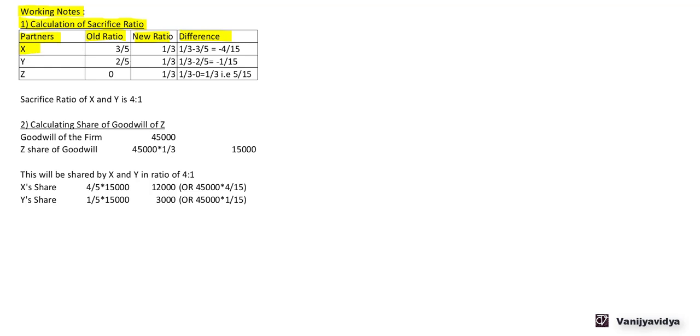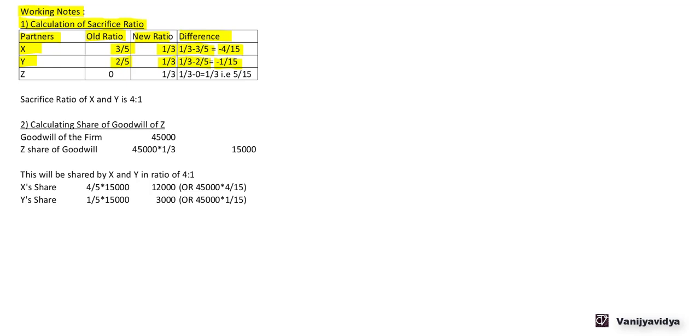Now X, old ratio was 3/5, new ratio is 1/3. So difference, that is new ratio minus old ratio, 1/3 minus 3/5 comes to minus 4/15. So minus 4/15 is the sacrifice share of the X. Then Y, old ratio is 2/5, new ratio is 1/3. So difference, that is new ratio minus old ratio, 1/3 minus 2/5, that comes to minus 1/15. So minus 1/15 is the sacrifice share of Y.